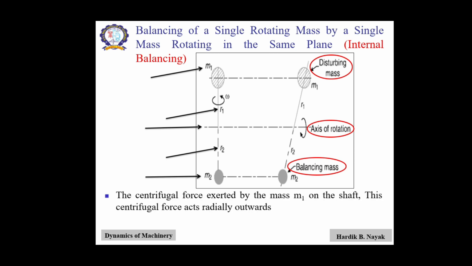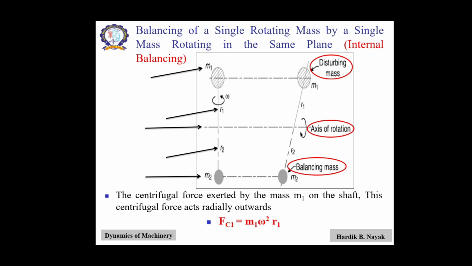So the centrifugal force acts radially outward, always in the outward direction. So the centrifugal force exerted by the mass m1 on the shaft acts radially outward.